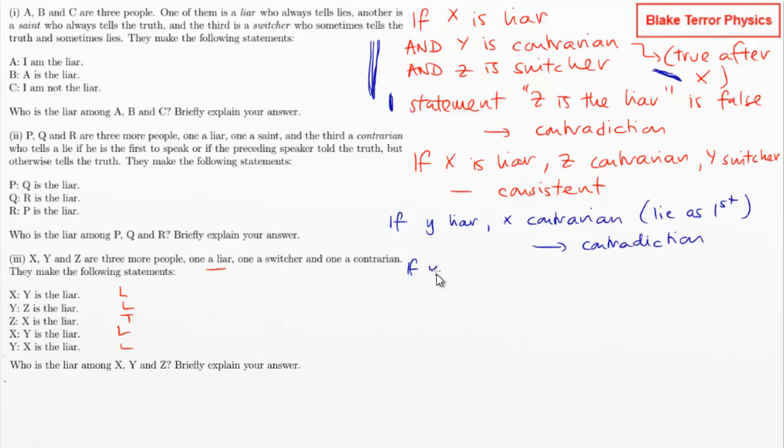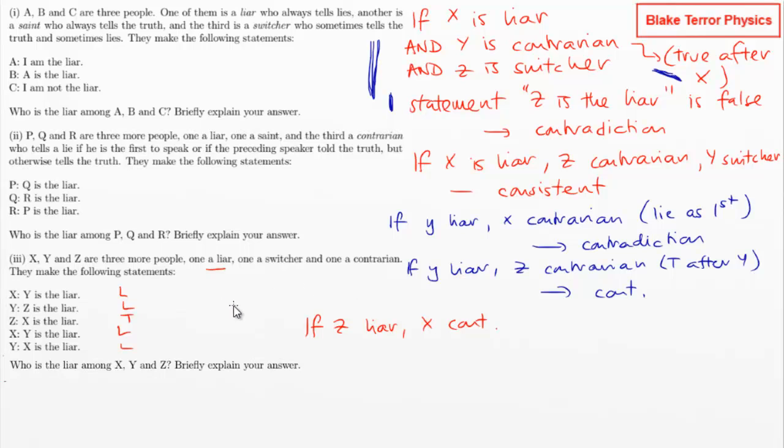Then we could say if Y is the liar and Z is the contrarian, then that means that our Y is the liar, Z is the contrarian. So it'd have to be telling the truth after Y, which means he'd have to be telling the truth about X being a liar. So again, contradiction. So that's ruled out those Y options. Now, what if we had Z? So if Z was the liar, X is the contrarian.